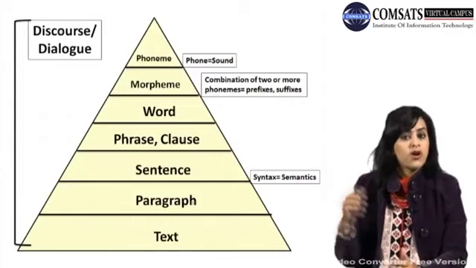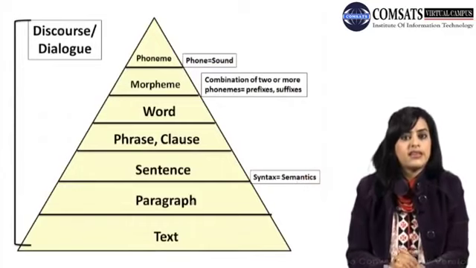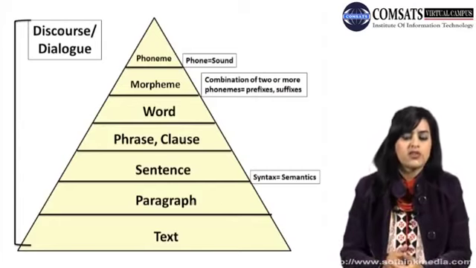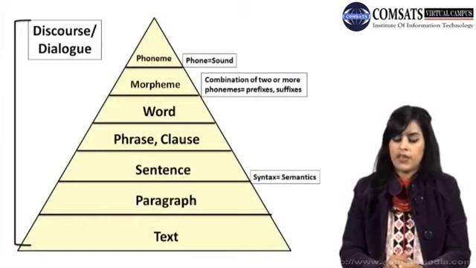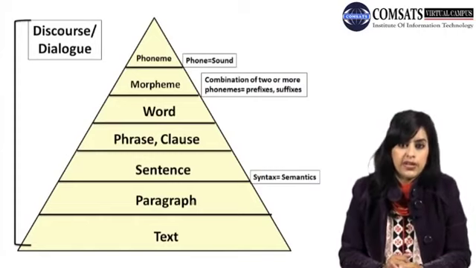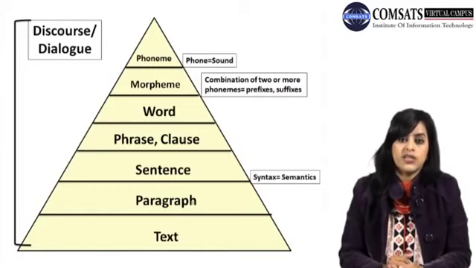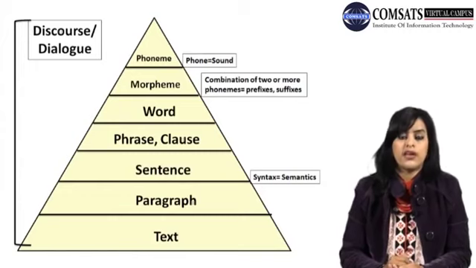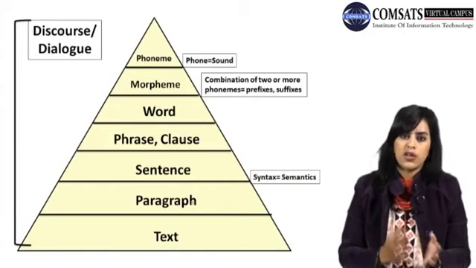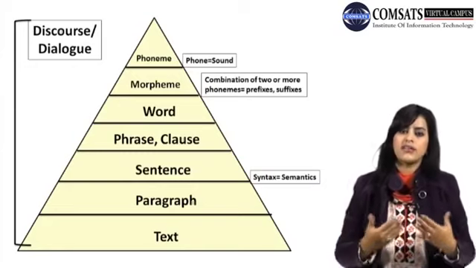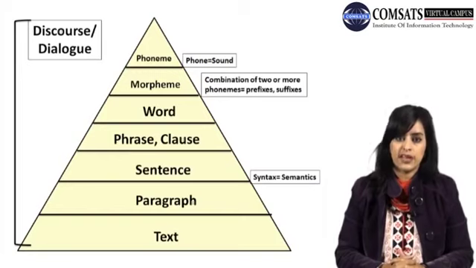Now if you see this structure on this slide, it says that the whole structure of language is composed of different steps. It's a composition of different things. First of all, on the top, there is the phoneme. Phoneme is the smallest sound unit in any language. The word phoneme has been derived from the word sound. So it means that it is the smallest language unit in any language. In other words, in the English language, phonemes are the smallest sounds, that is a, b, g, h, i and other letters that are pronounced in a single go.